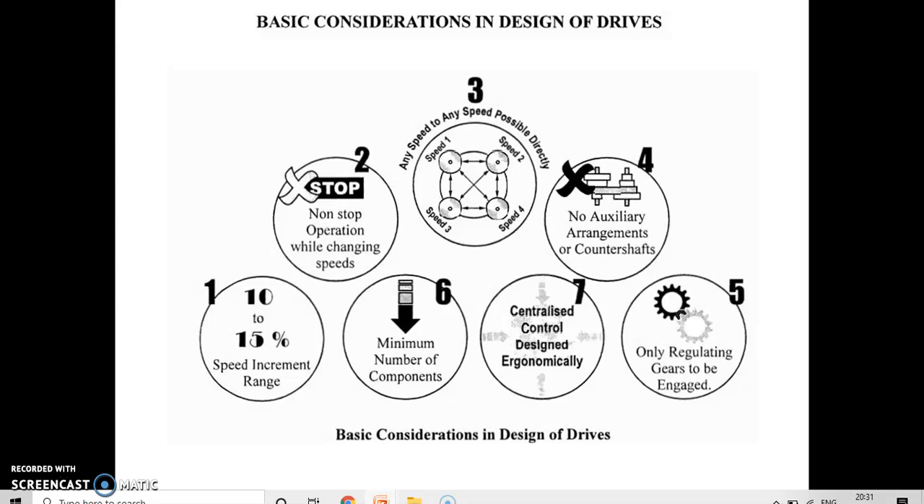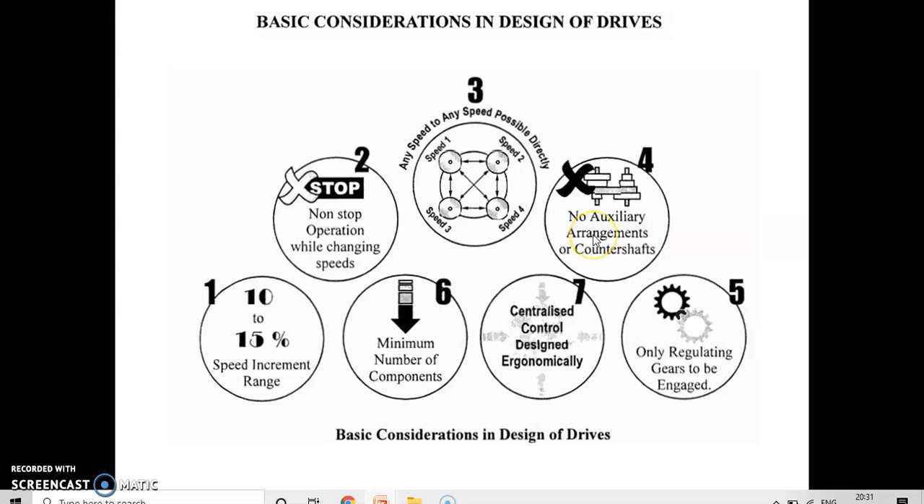Then the next step that we have to consider for design of gearbox drives is any speed to any speed possible directly. So you can see from the figure here: from speed 1 to speed 2, speed 2 to speed 3, speed 3 to speed 4. From speed 1 to speed 4 is also possible. From speed 2 to speed 3 is also possible. So this is another important thing, that is, any speed to any speed possible directly.